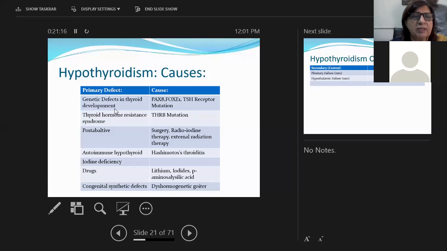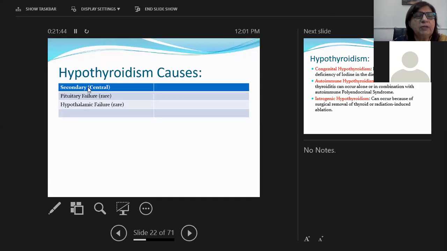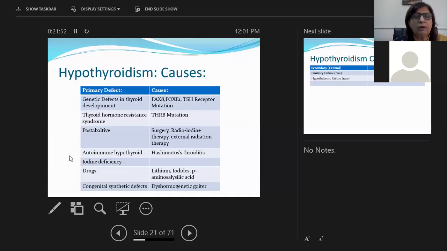The primary causes are genetic defects in thyroid development, thyroid hormone resistance syndrome, post-ablative, meaning after surgery or after radioiodine therapy or external radiation. Autoimmune hypothyroiditis is Hashimoto's. Iodine deficiency can lead to hypothyroidism. Drugs, which are lithium, iodides and aminosalicylic acid, or congenital synthetic defects. These all conditions can lead to hypothyroidism or decreased function of the thyroid gland. Secondary hypothyroidism is because of pituitary failure or hypothalamic failure, or both. These conditions are rare, while the primary conditions are more commonly seen.